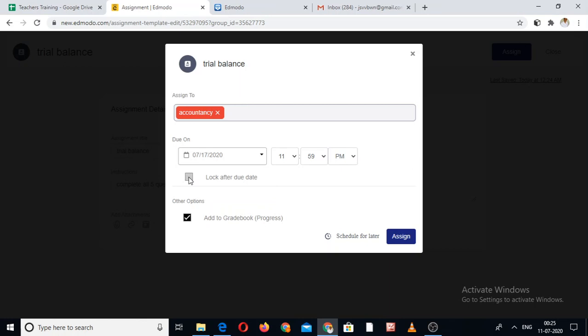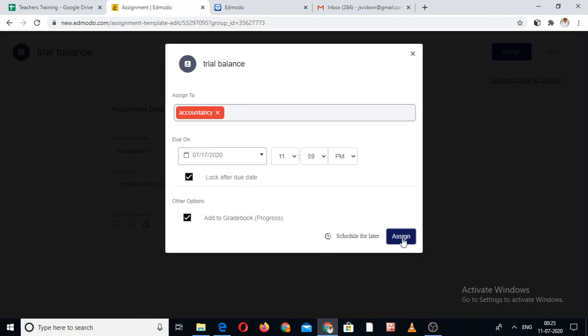And there is one option also, lock after due date. It's up to me whether I give some liberty to the students or not. The last date is the 17th. Either my students can submit it after the deadline or not. If you click on this lock after due date, the students will not be able to submit their assignment if they are late.